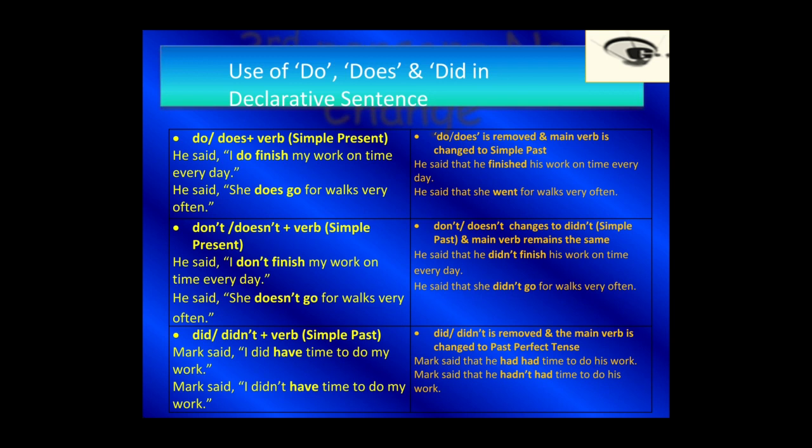Now, next we come up to the use of do, does, and did in declarative sentences. Firstly, do or does plus the verb in the simple present. He said, I do finish my work on time every day. When it is changed, it becomes he said she does not.